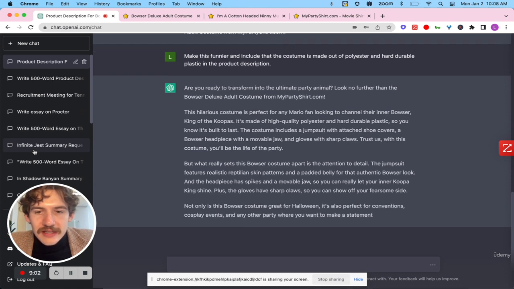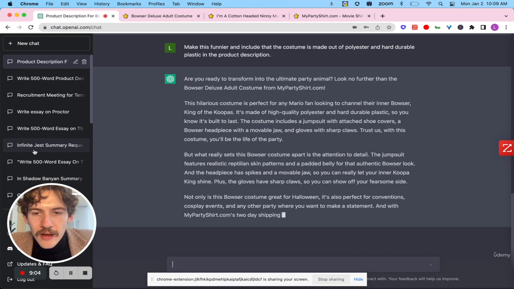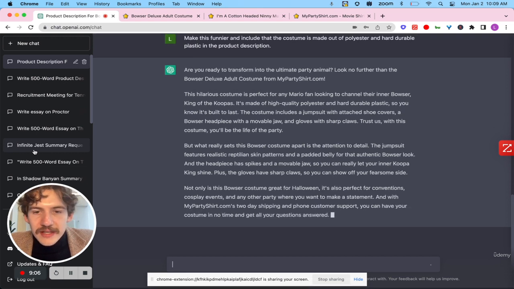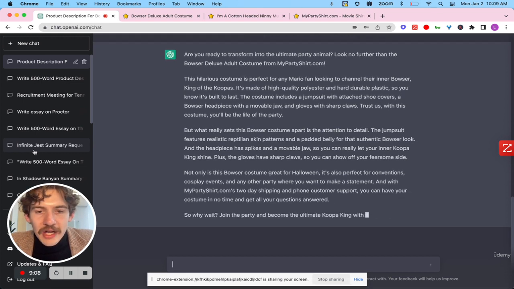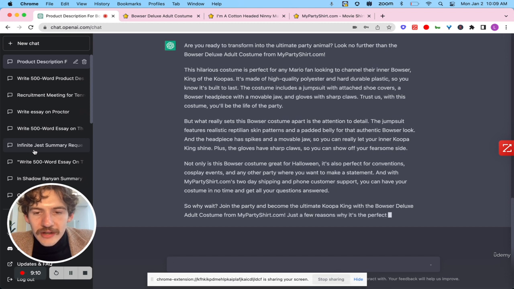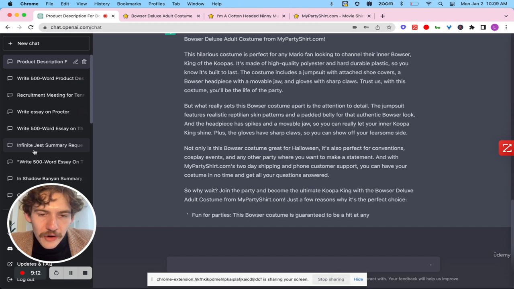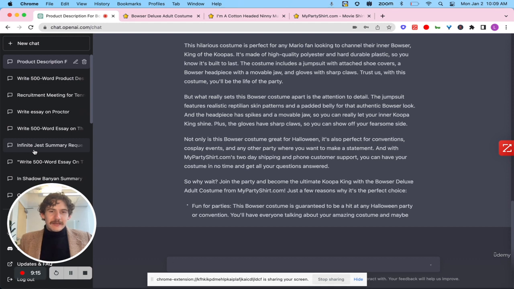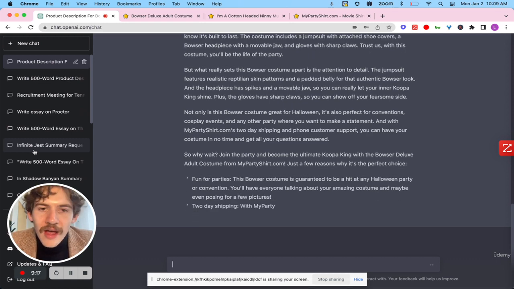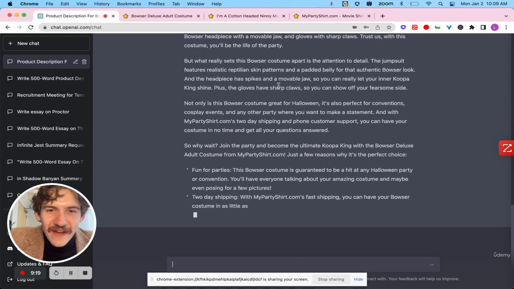It's also great for conventions, cosplay events, and any other party where you want to make a statement. So join the party and become the ultimate King of the Koopas. Just a few reasons, fun for parties." Yeah, it's doing a lot of the same stuff it did earlier. It says that the glove has sharp claws. I might take out the word sharp.